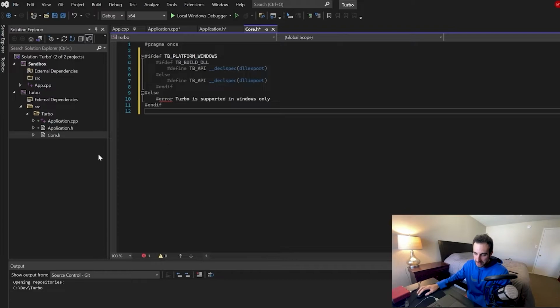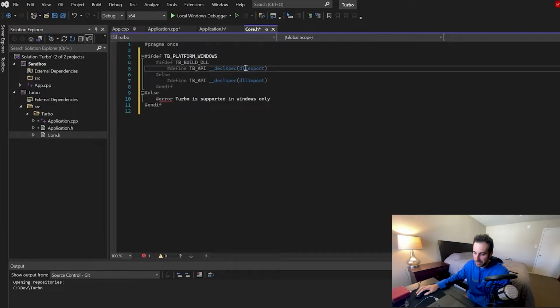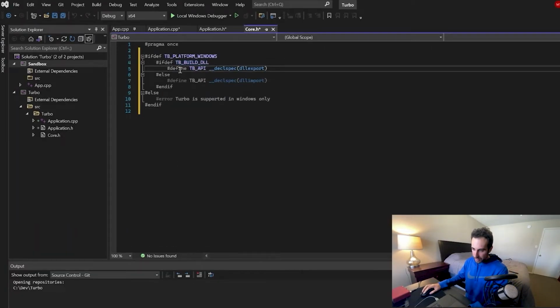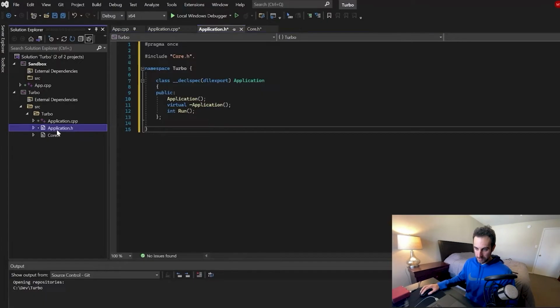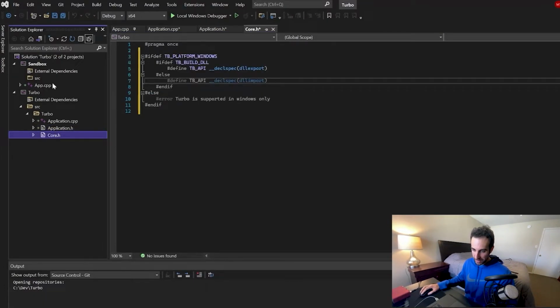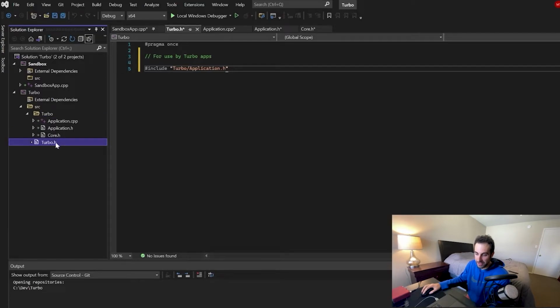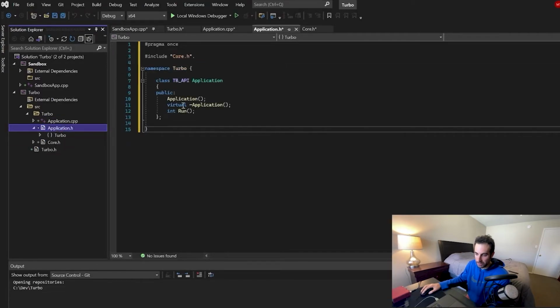Okay, so core.h in this Turbo DLL project. We made some macros so that we don't have to keep typing in export and import. Oh, there we go. We know macros now. This is great. One thing I want to be sure I know is the define directive. So now this application is including core.h, and now we can bring application up here and it should work. So in the Sandbox app, we're including this header file. This header file contains the application class, which uses this macro that we created. So when it gets to this, it's also going to export that DLL file.